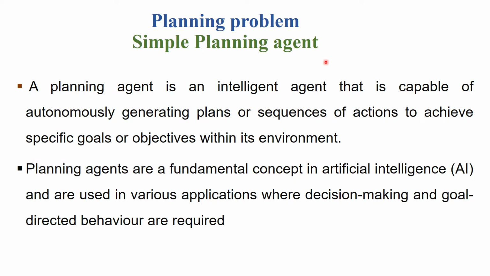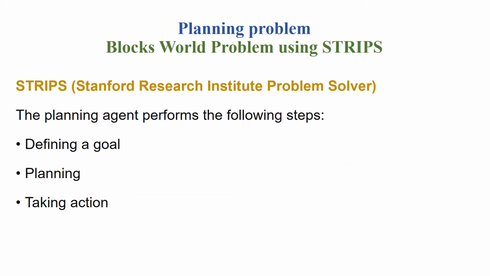A simple planning agent. A planning agent is an intelligent agent that is capable of autonomously generating plans, the various actions, so that a specific goal or objective could be achieved within its environment. Planning agents are a fundamental concept in AI which could be used in applications where decision making and goal directed behavior are required.